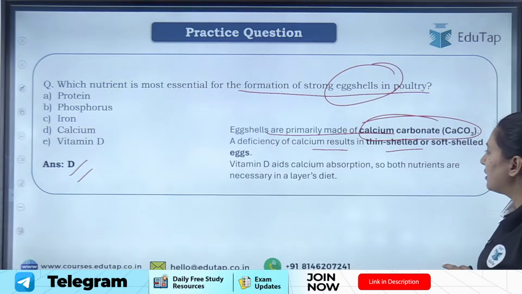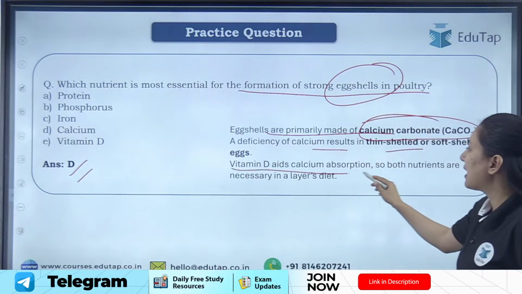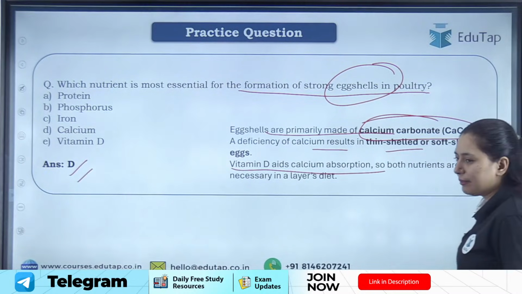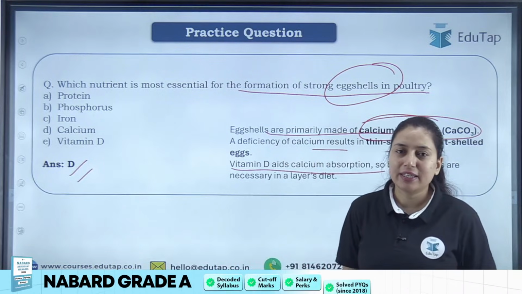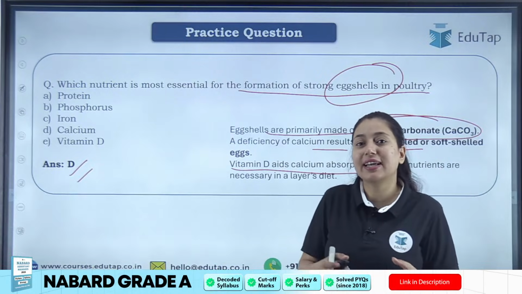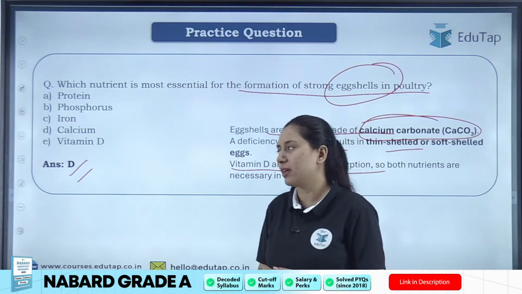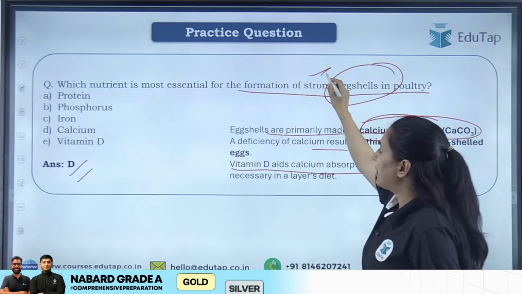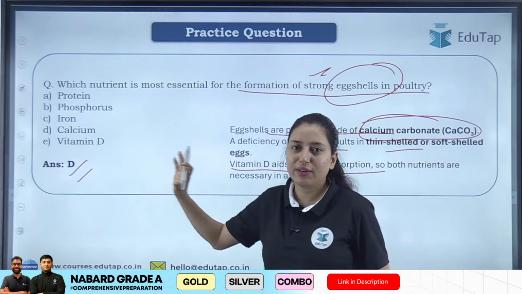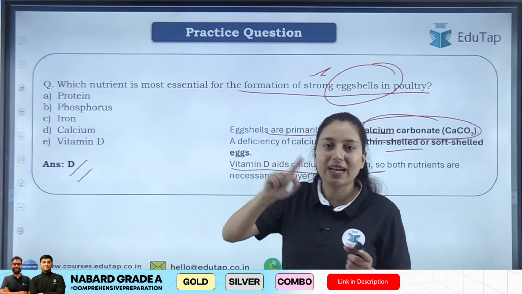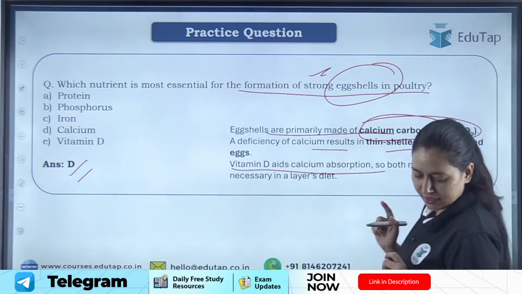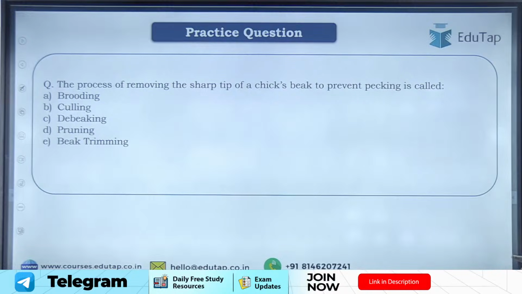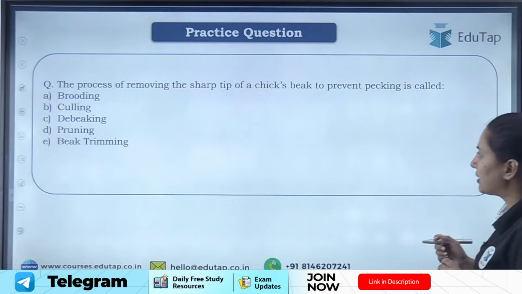And vitamin D aids calcium absorption. So students, vitamin D, in humans also, when we take vitamin D through sun, aids in calcium absorption. Vitamin D is important, but here for formation of egg shell, calcium is very, very important, and vitamin D aids in calcium absorption in the poultry. Clear? Very good.